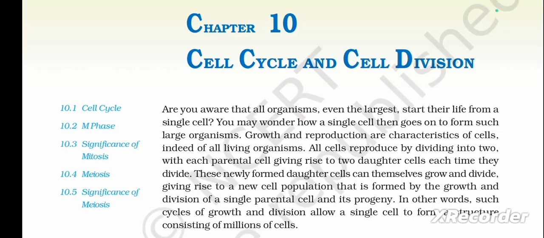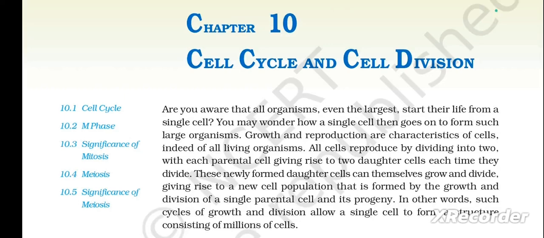Are you aware that all organisms, even the largest, start their life from a single cell? You may wonder how a single cell then goes on to form such large organisms. Growth and reproduction are characteristics of cells, indeed of all living organisms. All cells reproduce by dividing into two, with each parental cell giving rise to two daughter cells each time they divide. These newly formed daughter cells can themselves grow and divide, giving rise to a new cell population that is formed by the growth and division of a single parental cell and its progeny.